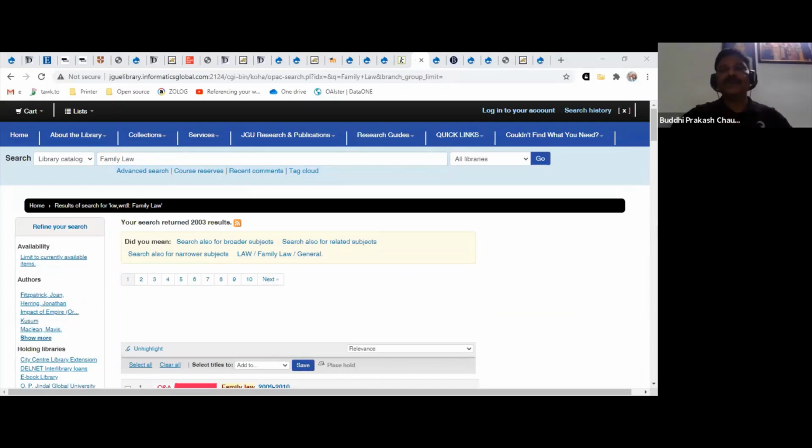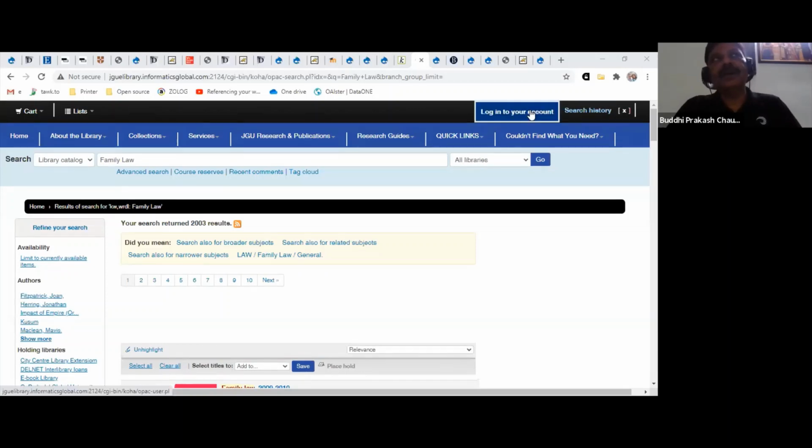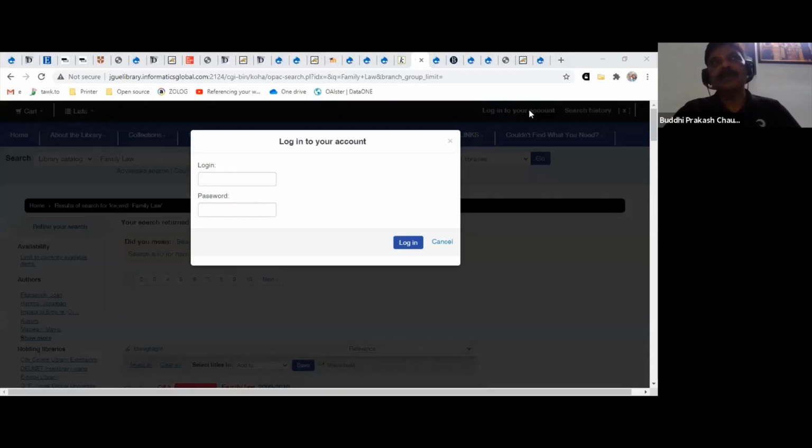So for searching the catalog, we don't exactly need a user ID and password. But there is a user ID and password for Koha, which enables you to do a little extra than what you can do without login. For example, if you have a user ID and password on the library catalog site, you are able to track all your borrowings. You can give your comments on a particular book that you read for the benefit of others. You can prepare reading lists on Koha. You can track your whole account, what you borrowed, what you returned, all the dates, etc.